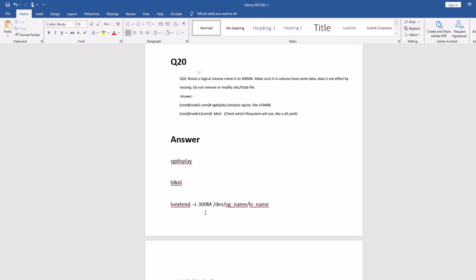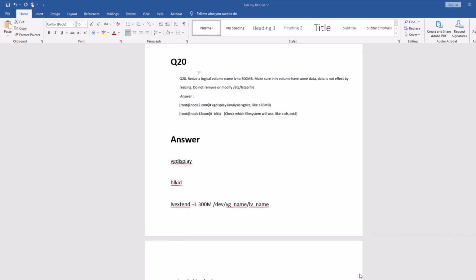So this is the command you have to run. But I don't have the complete environment, like I don't have the LV with the LV name. So make sure you practice and understand how these things work.